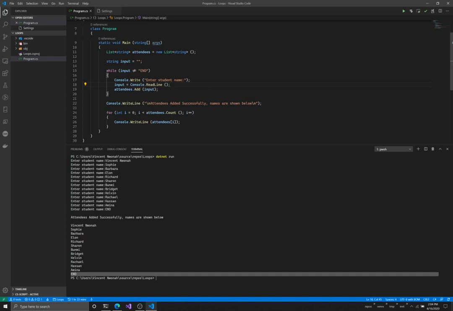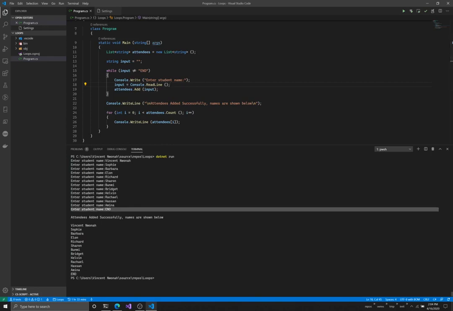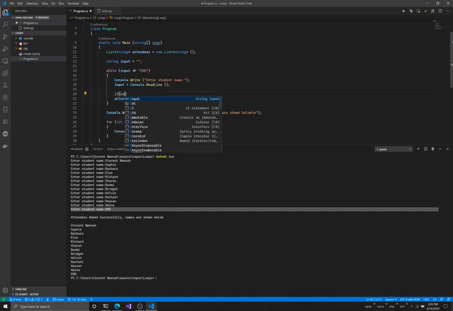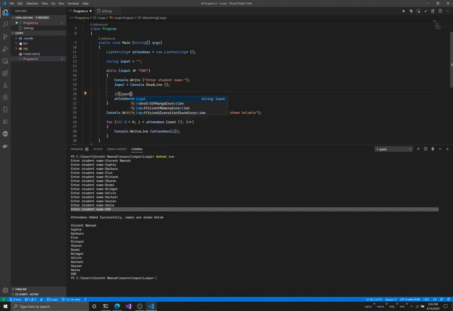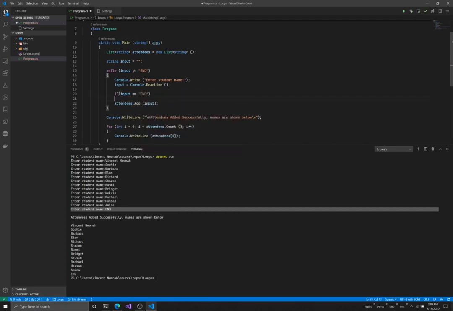We have a perfect example here. When we type end, we expect our code to stop executing, but we don't want to add it to the attendees list. So I'm going to come down here and add a conditional statement. I'll say if input equals end, break.